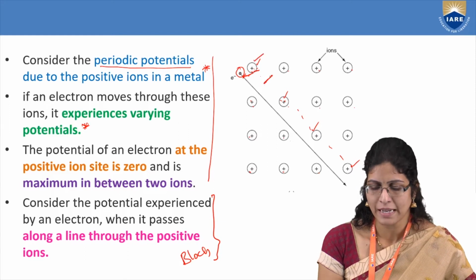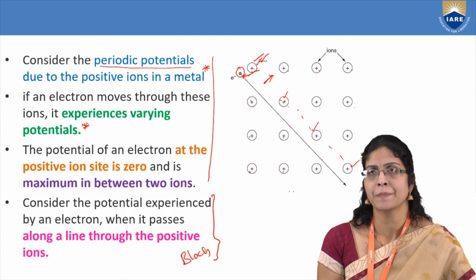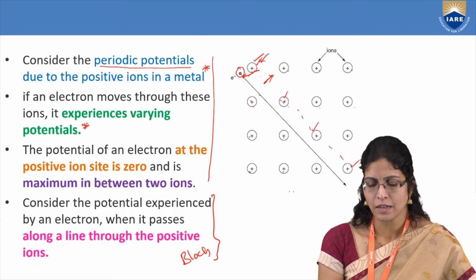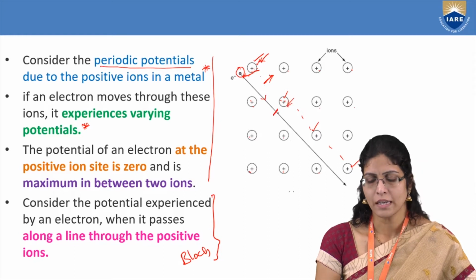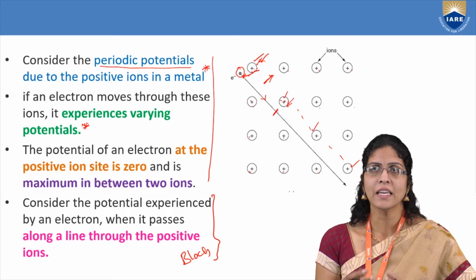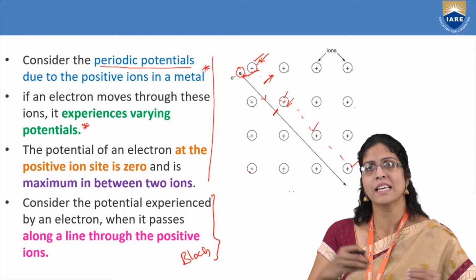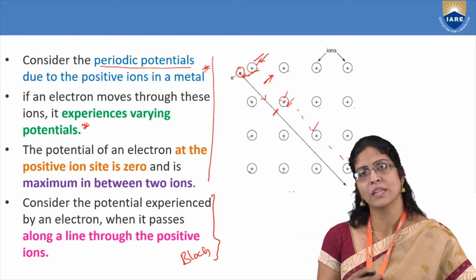So here it will be maximum, whereas here it will be minimum. And again, when it moves like this and comes here, again it will be minimum. And you should be able to understand why: in spite of the minimum potential, how is it again gaining the potential so that it can move?